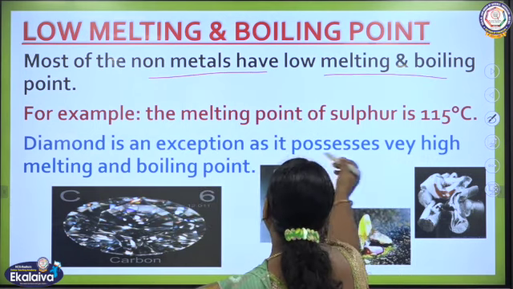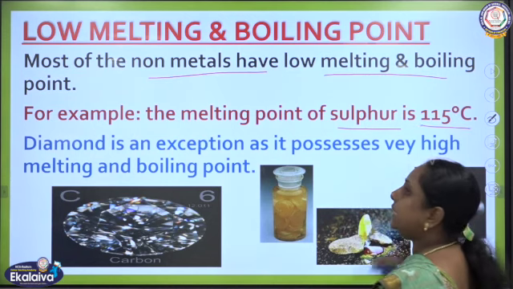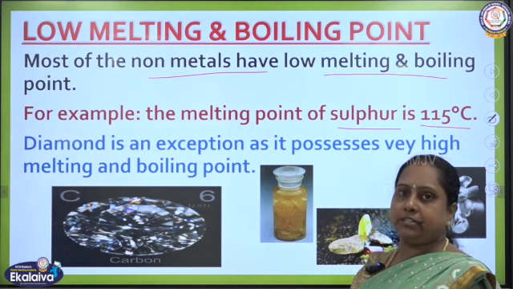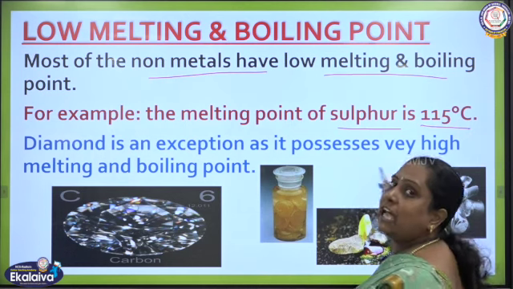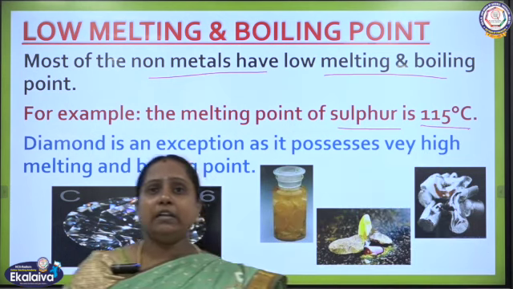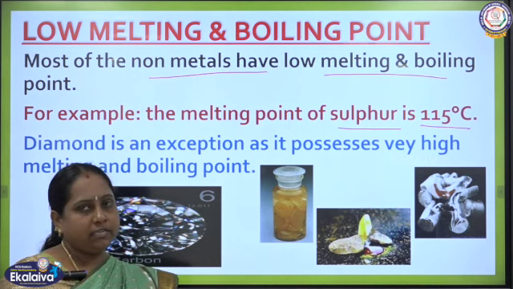For example, if you take sulfur, it has the melting point 115 degrees Celsius. Just 115 degrees Celsius is the melting point of sulfur, which means that it need not require large amount of energy to get converted into liquid state from the solid state.